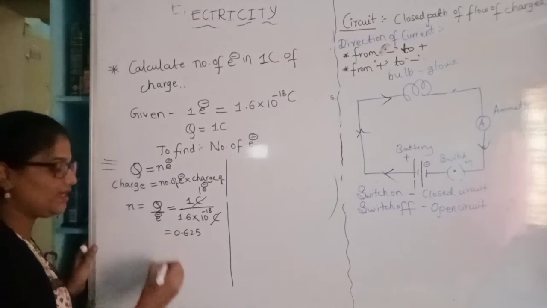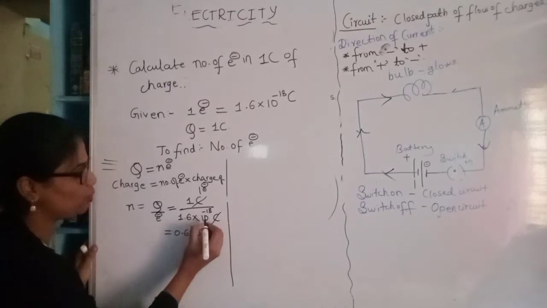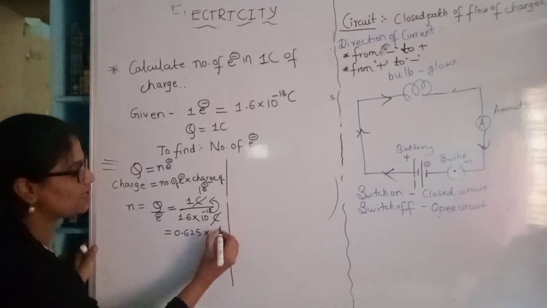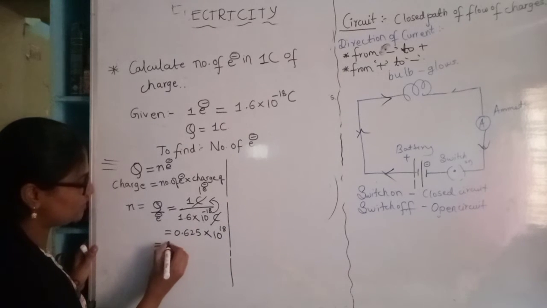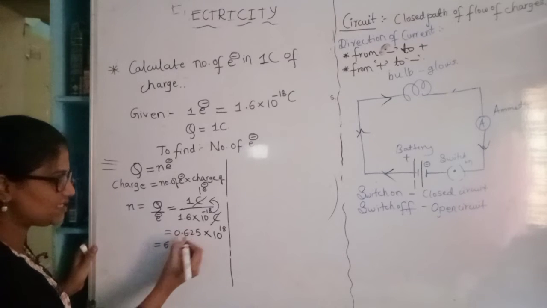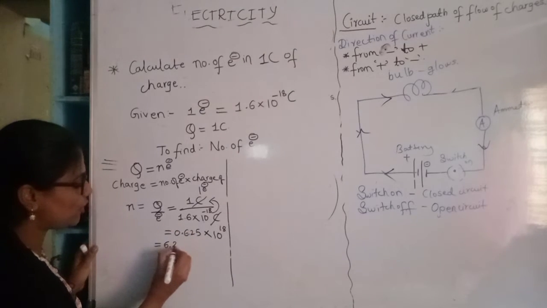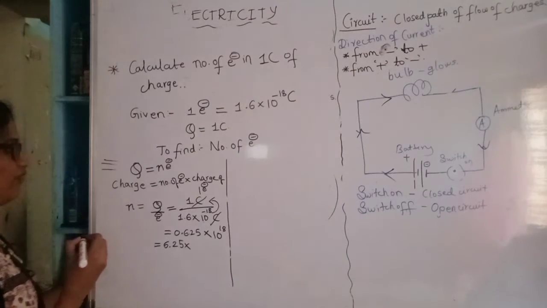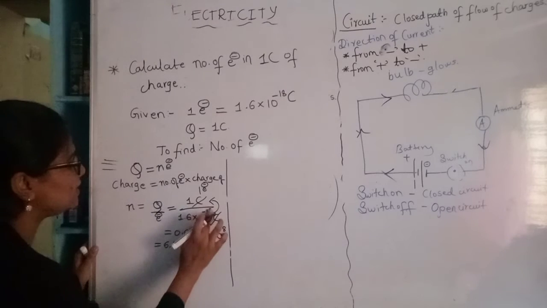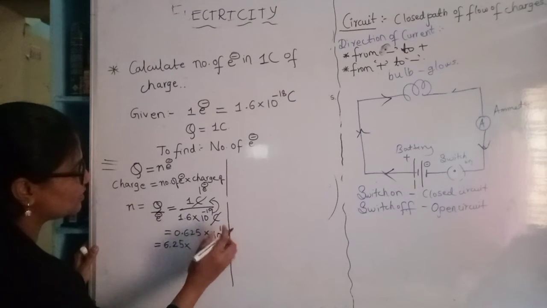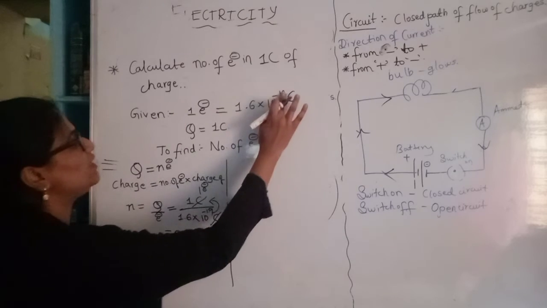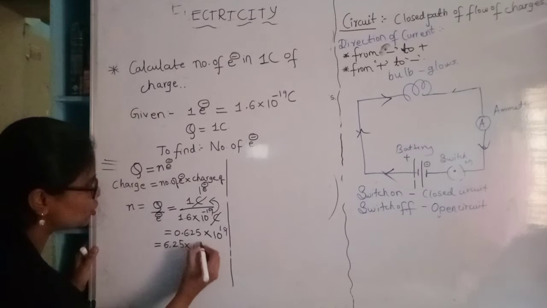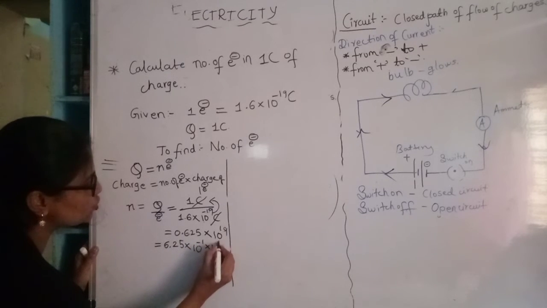When you calculate, you will get 0.625 into 10 raised to 19, since the minus 19 in the denominator moves up. So when I take the decimal point to this side, I get 6.25 into 10 raised to minus 1 into 10 raised to 19.